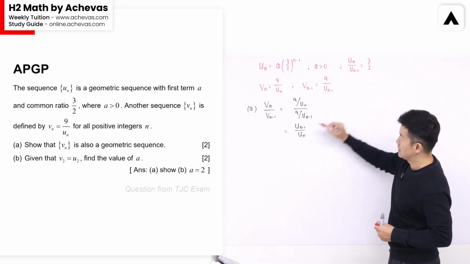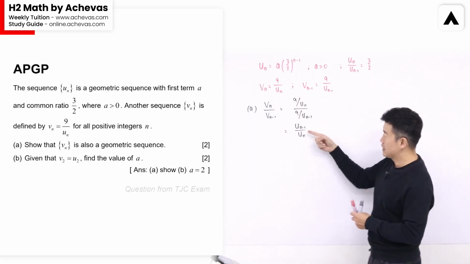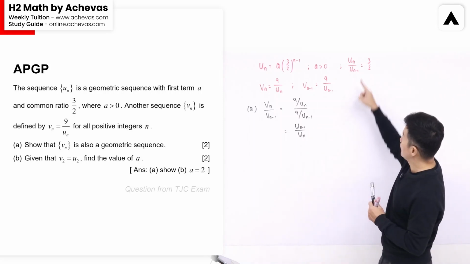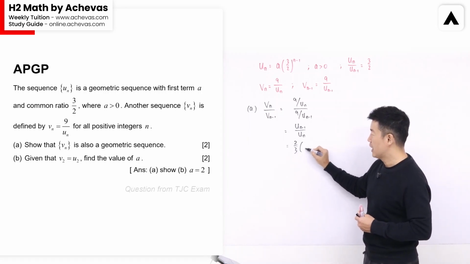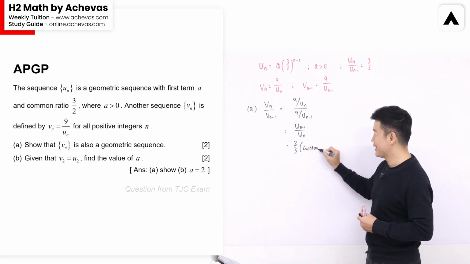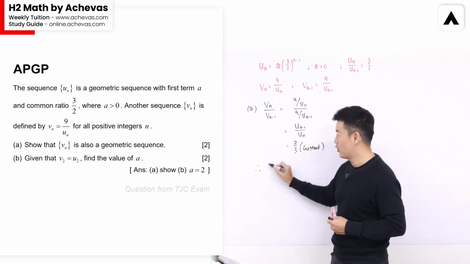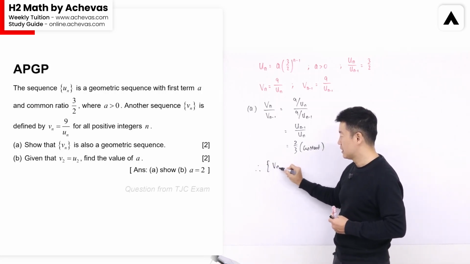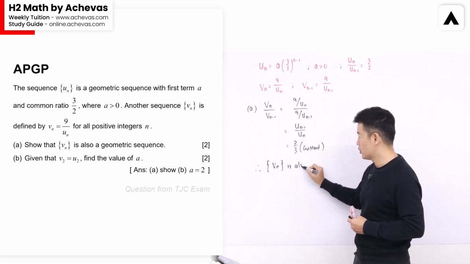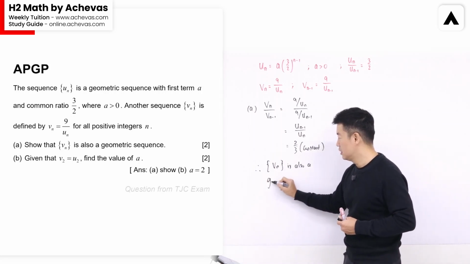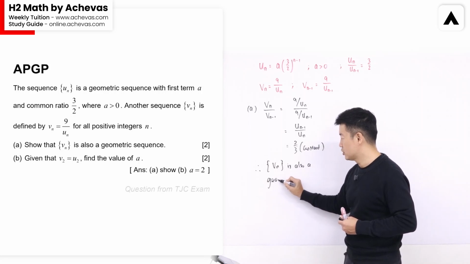Making use of this, Un minus 1 over Un, the reciprocal of Un over Un minus 1, is going to be equal to 2/3. And this is definitely a constant. So therefore, we can now say that the sequence Vn is also a geometric sequence.